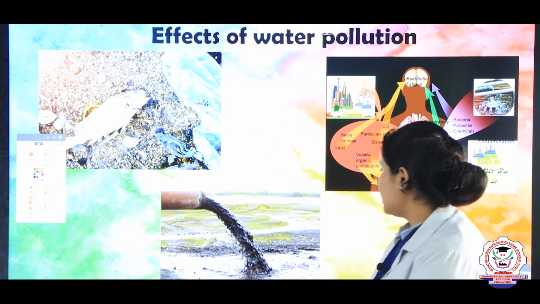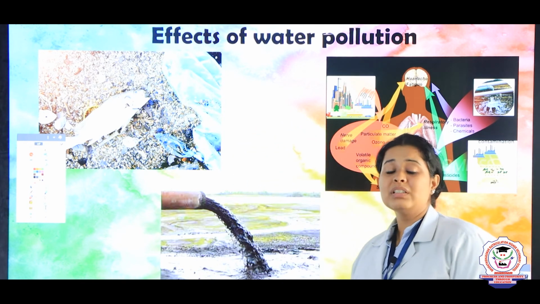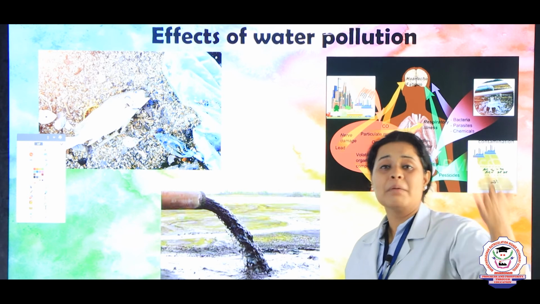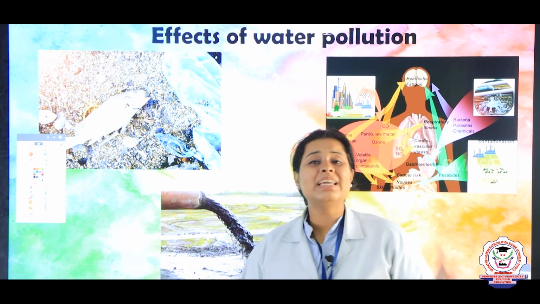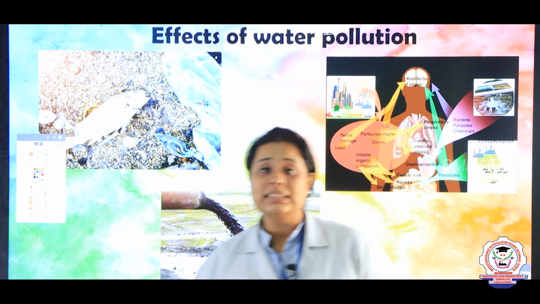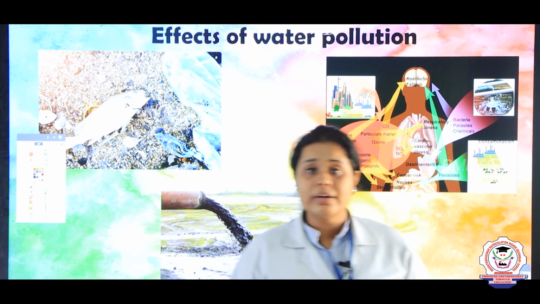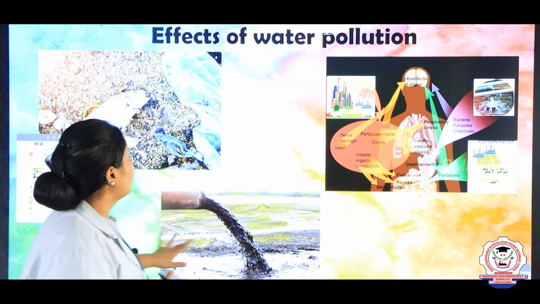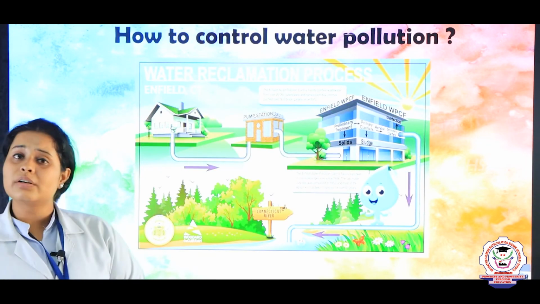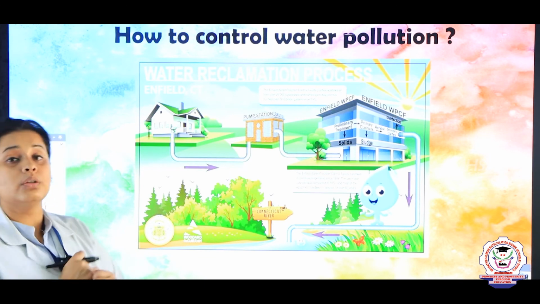Okay? In the same way, this sewage water is also getting dumped at some other places. Where it is getting dumped, it will cause many kinds of diseases. It can be typhoid, cholera, then different types, jaundice. Okay? Yes. So children, let's see how we can control the water pollution.